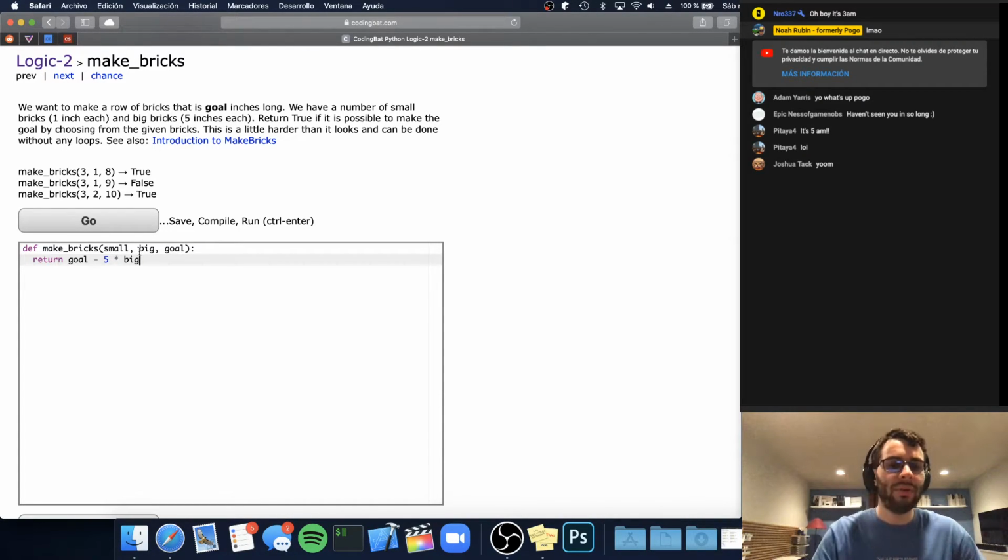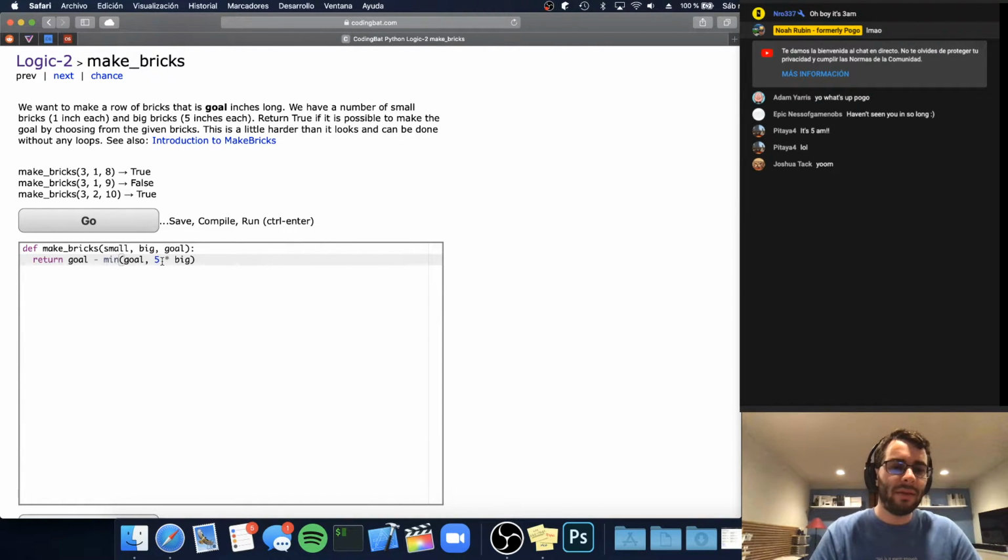which, actually, wait, we need to do this a little bit differently. What we need to do is, we don't want to end up with a negative number. What I said is we want to use up as many big bricks as we can. And so for example, if the goal were 6, we would use 1 big brick, because a big brick is 5 inches long. And so we want to subtract basically either goal or 5 times big, right? So if we have, well, I guess that's not quite right. We'll fix the implementation a little bit. And I think this problem is actually going to be trickier than some of the other ones.